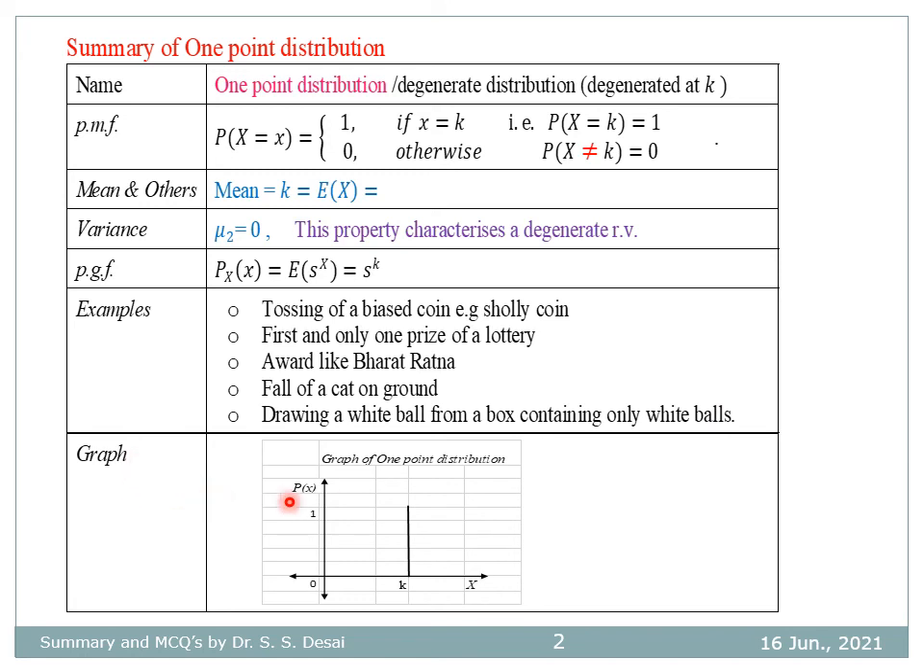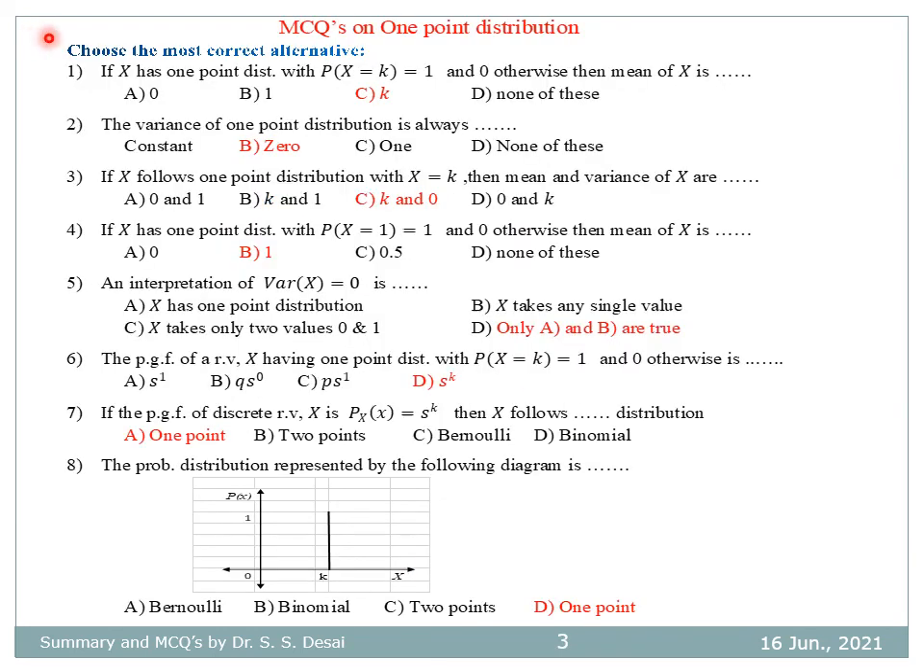The graph of probability distribution of 1-point distribution is as shown. At the point x is equal to k, the total probability 1 is attributed. Okay, so this is the graph of probability distribution of 1-point distribution. These are multiple choice questions on 1-point distribution. Here the correct alternatives along with correct answers are given in red color. Students are advised to go through these questions.